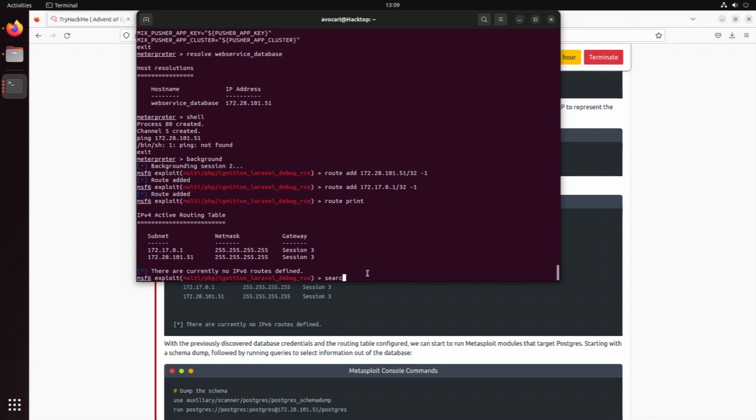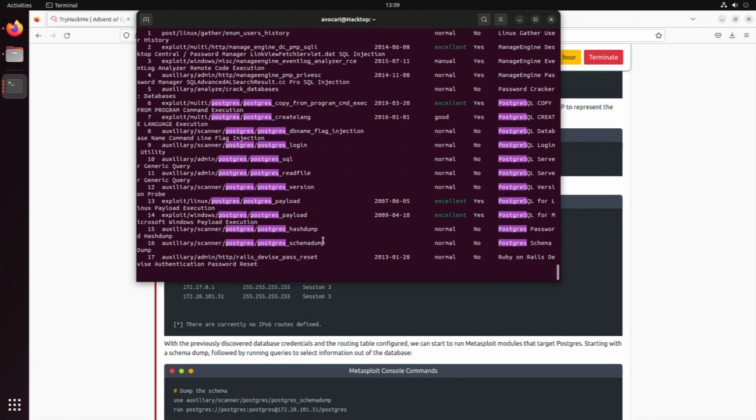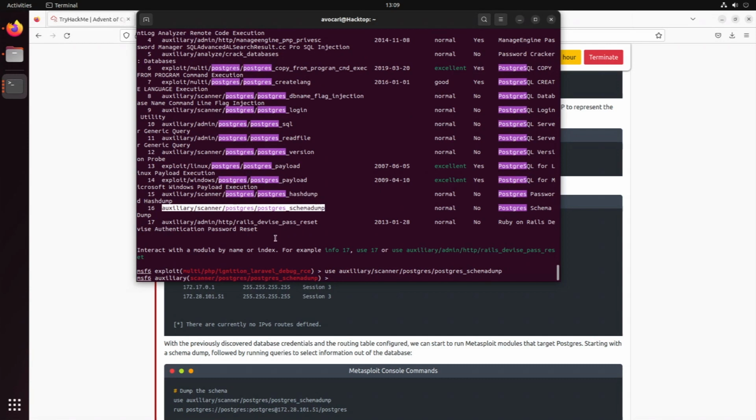We can again search for Postgres. There's a lot going on here, but the thing we want is the normal one, which does a Postgres schema dump. So we're going to use that one. So let's use the auxiliary scanner Postgres dump.